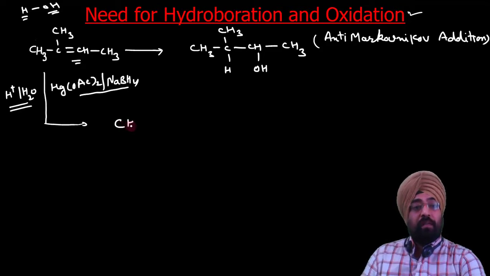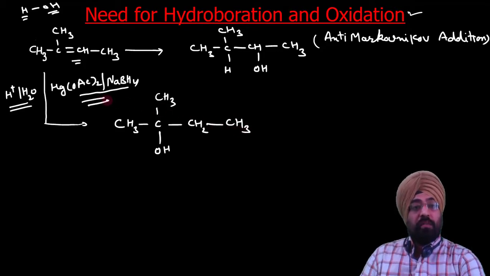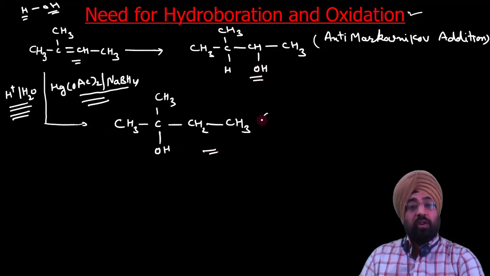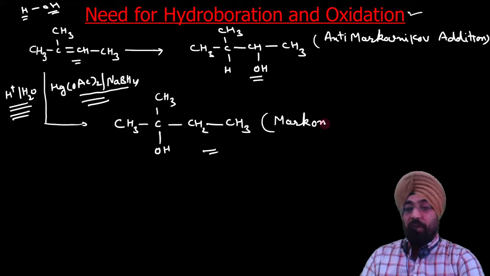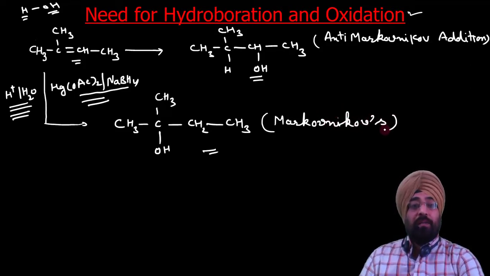The product that we will obtain is CH3C(OH)(CH3)CH2CH3. So with these processes we will get this alcohol, and we will never get the other alcohol. The orientation of this product is according to Markovnikov's rule. That's why we need some other method by which we can synthesize the anti-Markovnikov alcohol.